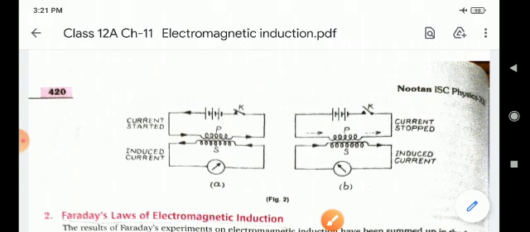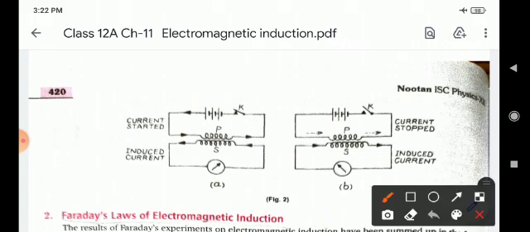Children, in this figure, the galvanometer deflects momentarily, showing an induced current in the secondary in a direction opposite to that in the primary. Similarly, when the current in the primary is stopped, there is again a momentary current in the secondary, but in the same direction as in the primary. Similar effects are observed while increasing or decreasing the primary current or changing the relative position of the coils.